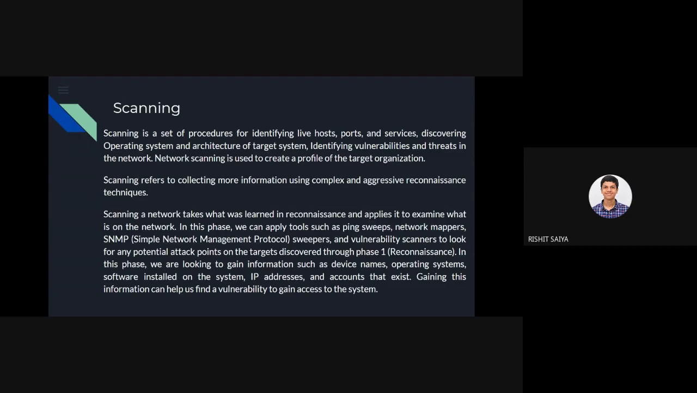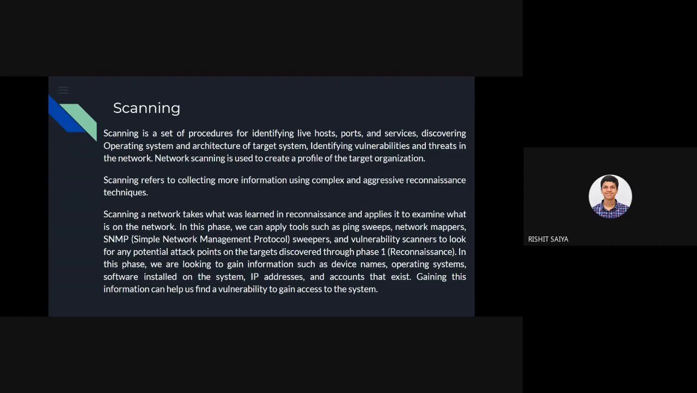Later, in this phase, we can apply tools like ping sweeps, or understand the network mapping on how the routers are working inside the networks, and simple network management protocol sweepers and vulnerability scanners to look for any potential attack points on the targets discovered through the reconnaissance phase, which we have done earlier.